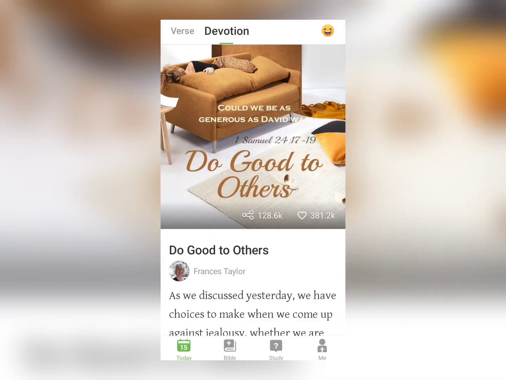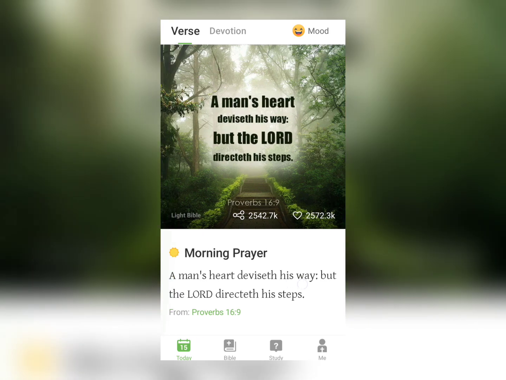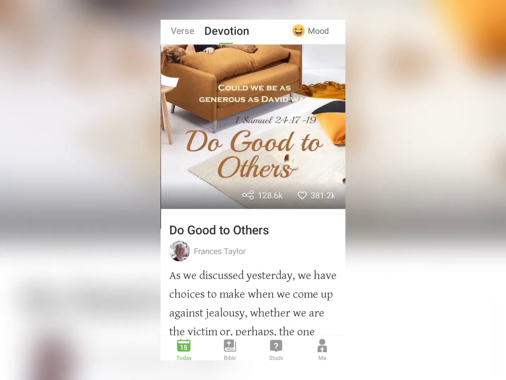And you don't have any subscription or anything like that. It's completely free. You may encounter quite a few ads, but that's all about it. But yeah, very good application. And if I missed anything, not to mention, you can also share it with your friends and family. Just tap on the share icon here and you can share it with them.